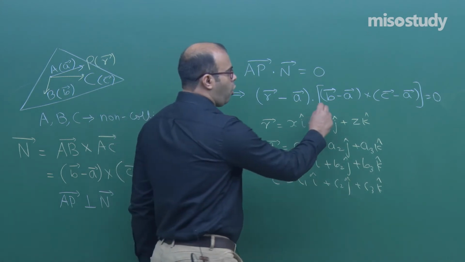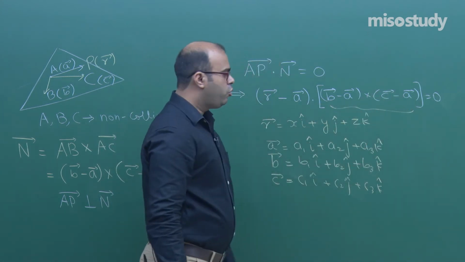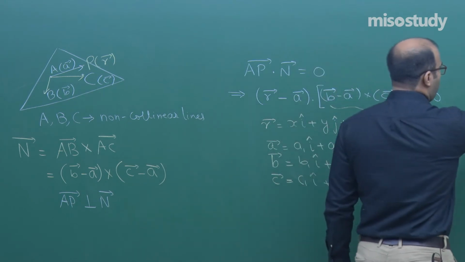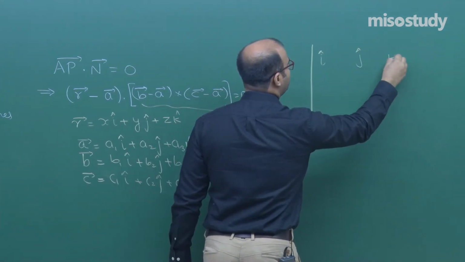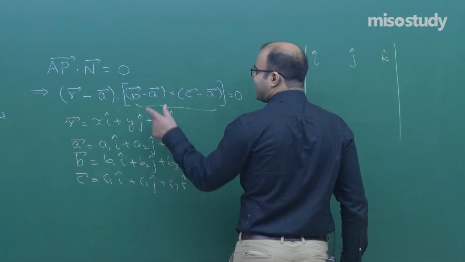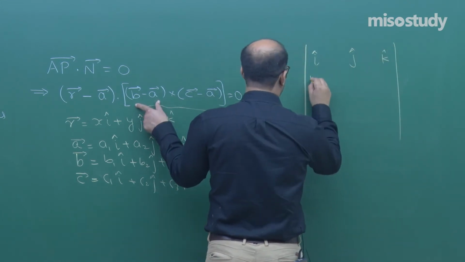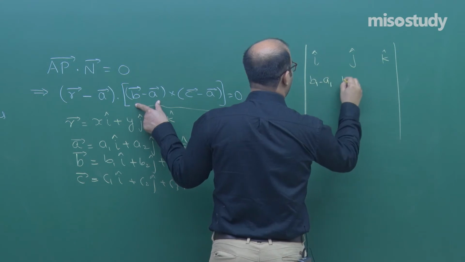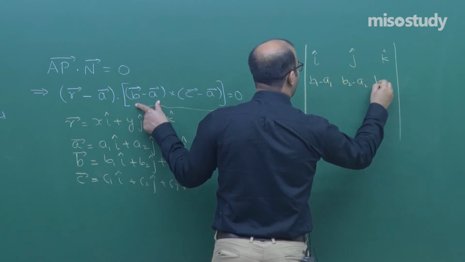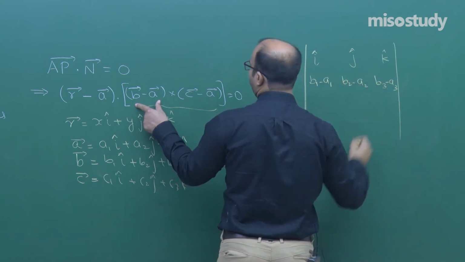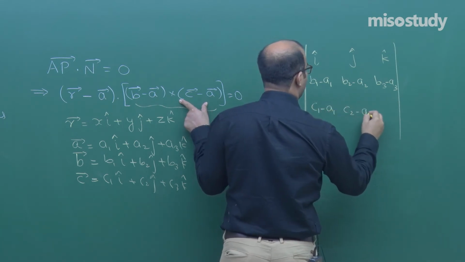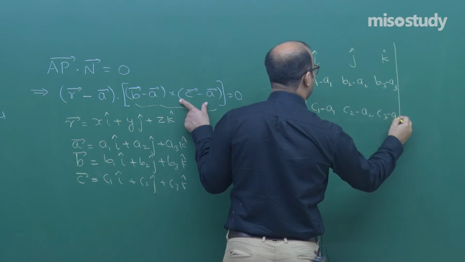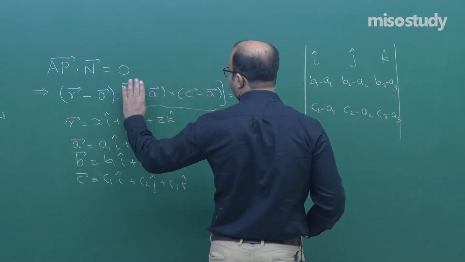When you take the cross product of these two, you get a determinant whose first row is i j k. What will be in the second row? b minus a, that is b1 minus a1, b2 minus a2, b3 minus a3. What will be c minus a? c1 minus a1, c2 minus a2, c3 minus a3. Now this is this vector.